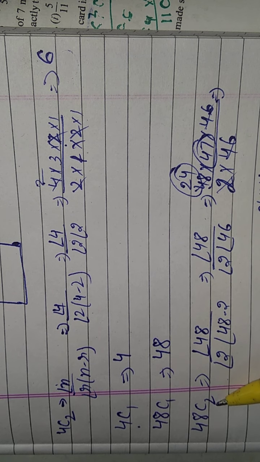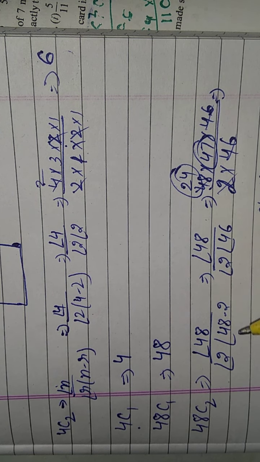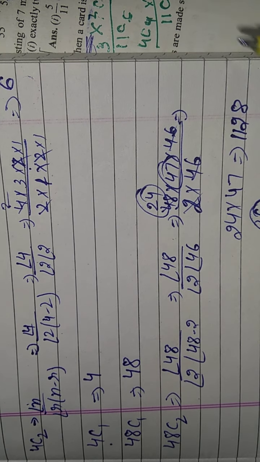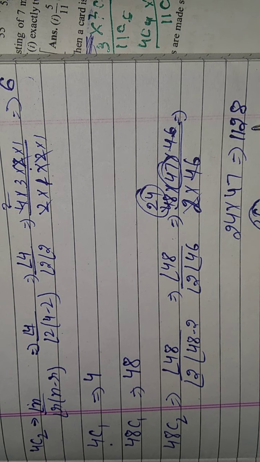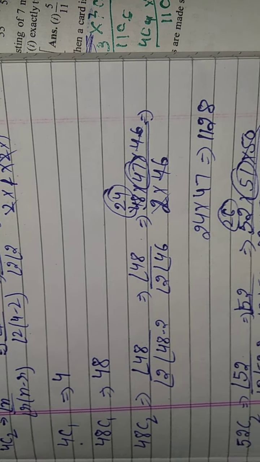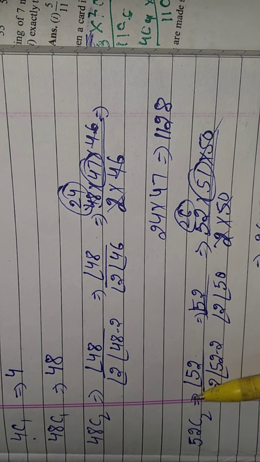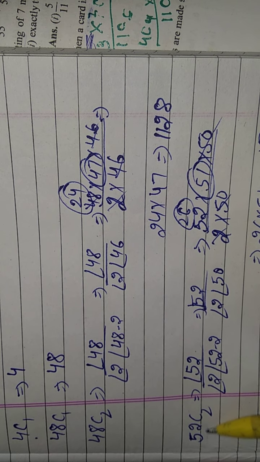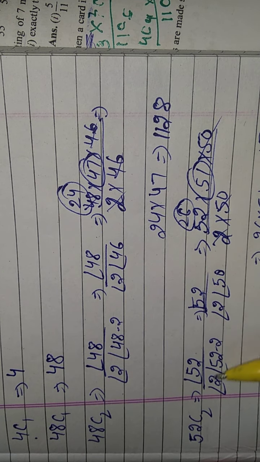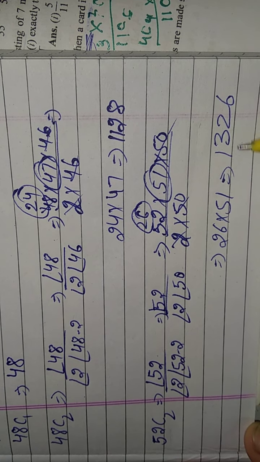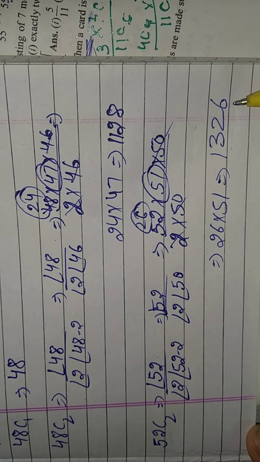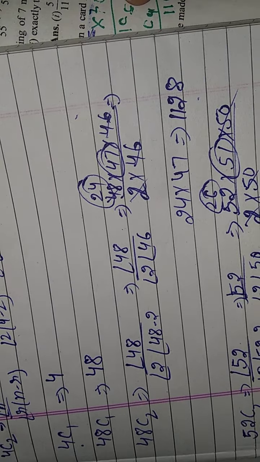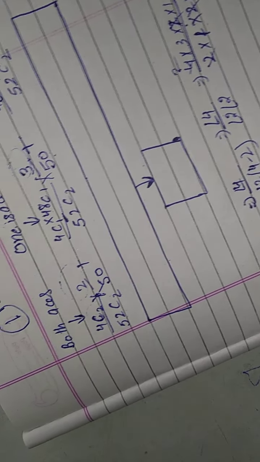Now 48C2 is calculated like this, and the answer is 1128. Now 52C2, n is 52 and r is 2, and 1326 is the answer.